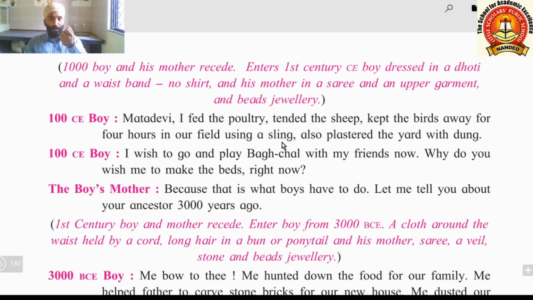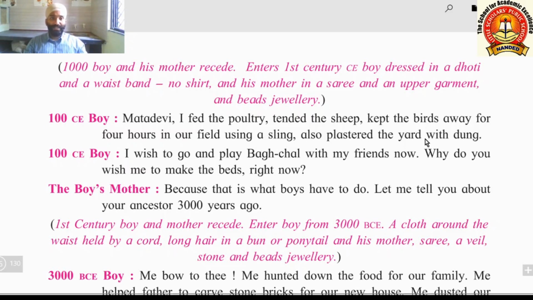So a long cloth or rubber was used to tie the stone in it, and these people used to turn that stone, and thereafter they used to collide that stone with the metallic plates, so that a lot of sound is created and thereby all the birds fly away due to fear. That is a sling.